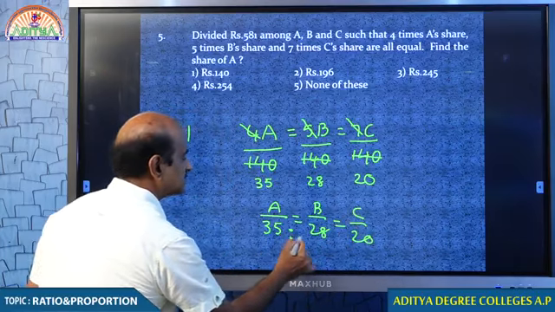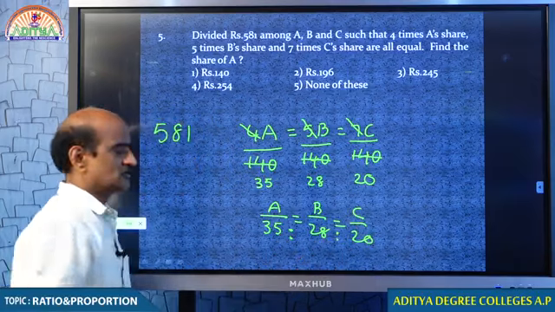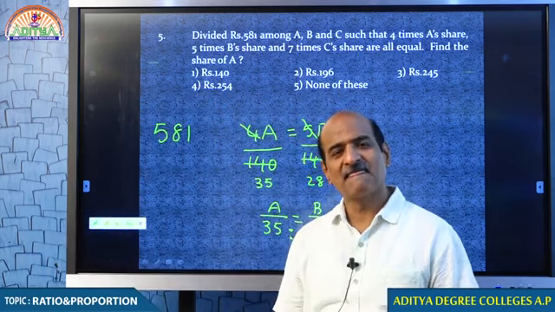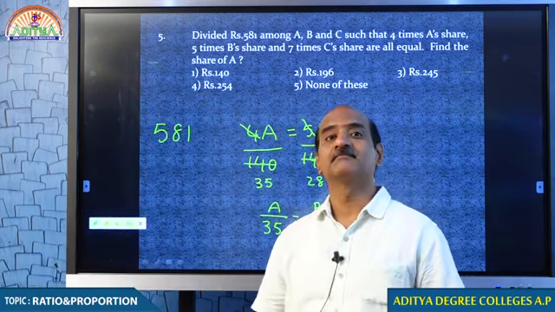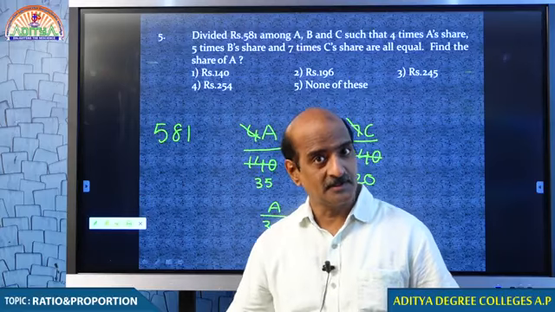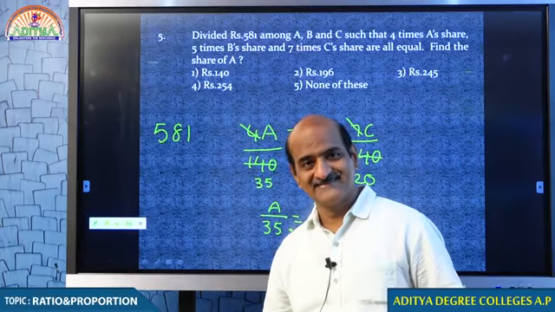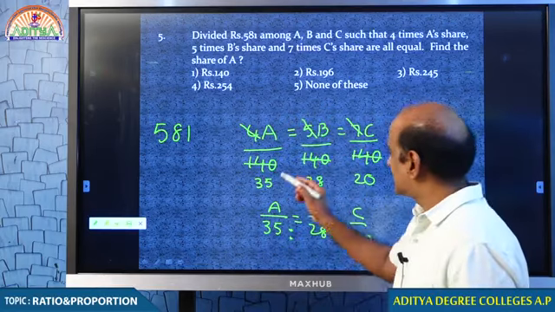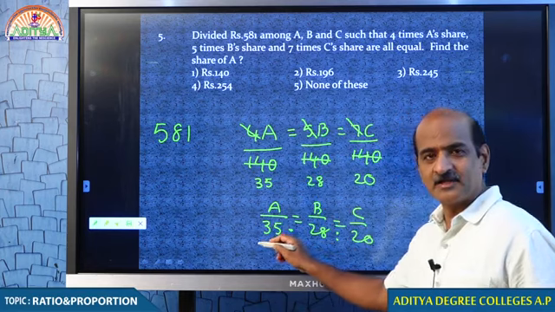By the way, the amount may be distributed in the ratio 35:28:20. We converted the same into a convenient form. Did you understand that? So, this condition we are conveniently converting into this.